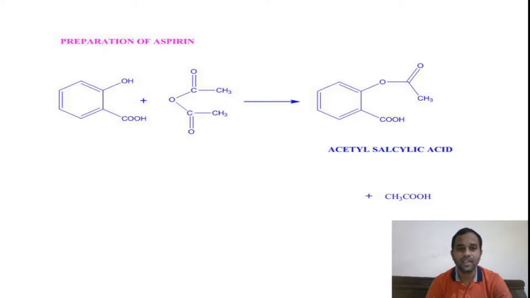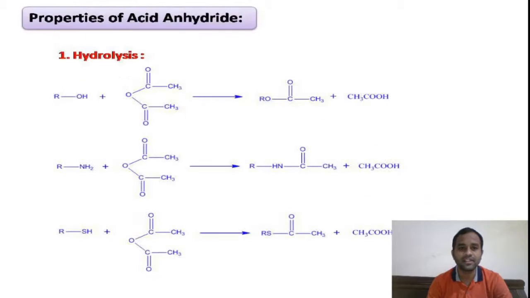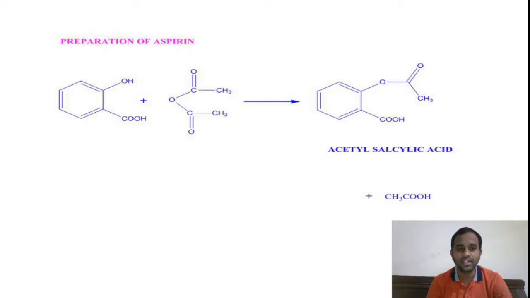So in this way, our previous reaction, that is acetylation on hydroxy group using acid anhydride, we can prepare the esters, right? Here if you take salicylic acid as the example, you can see in this salicylic acid we have a hydroxy group in which the hydrogen atom attached to oxygen is replaced by acetyl group to give acetyl salicylic acid as the product, right?